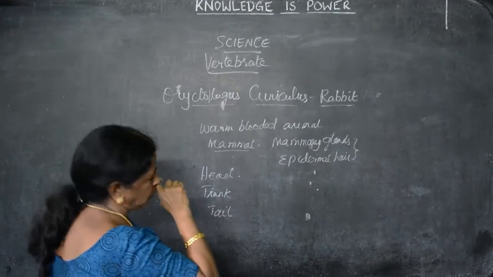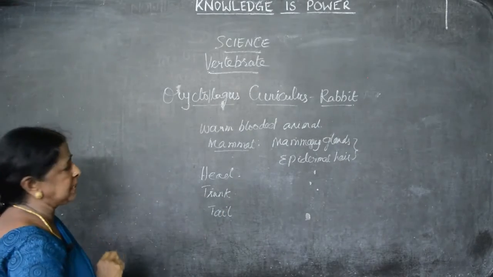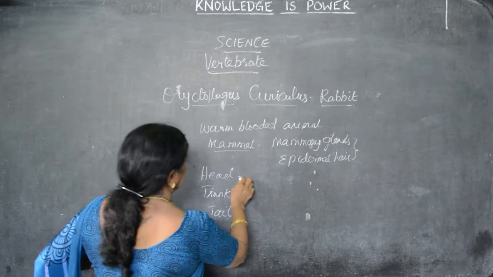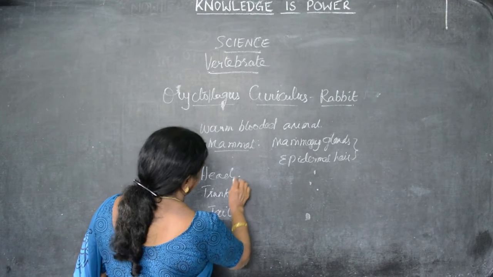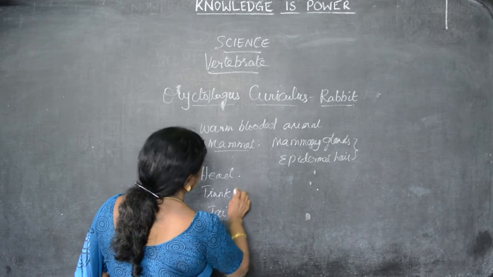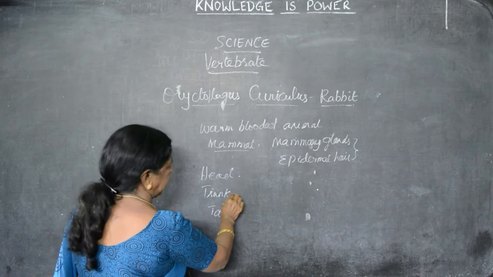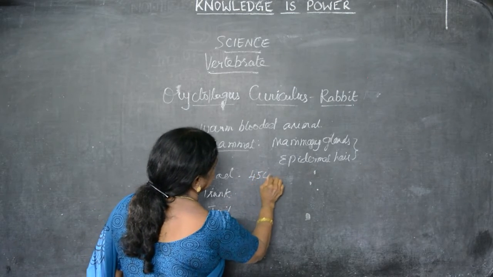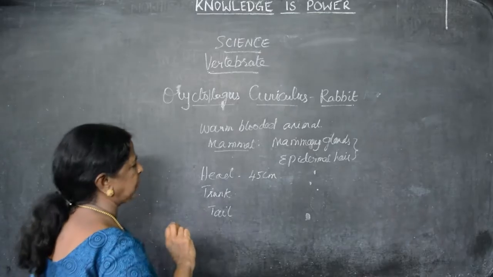It has three parts: one is head, another is trunk, and the third is tail. The head has an elongated neck. The growth of the rabbit is mostly 45 centimeters.